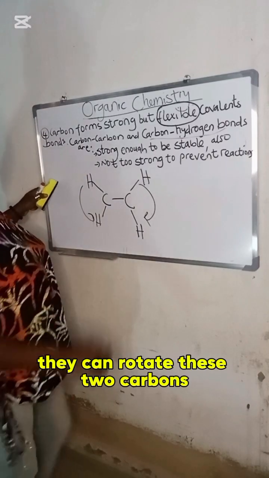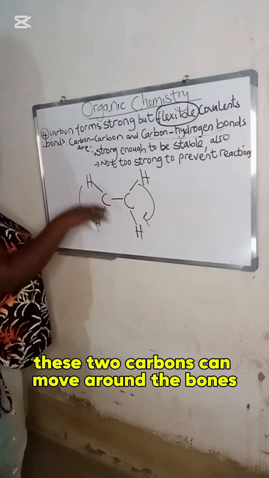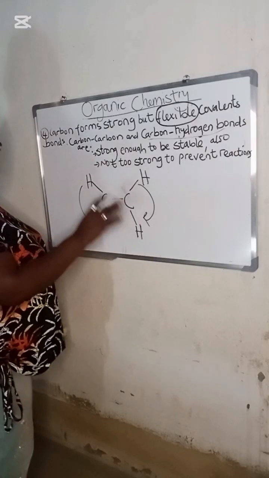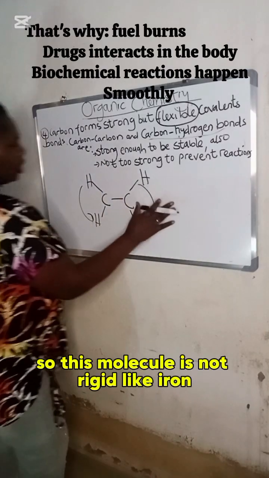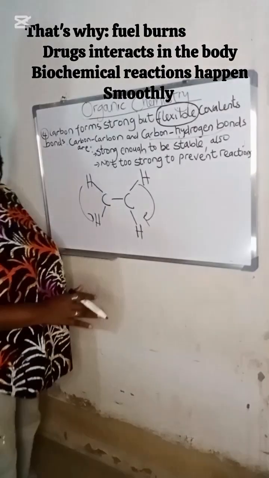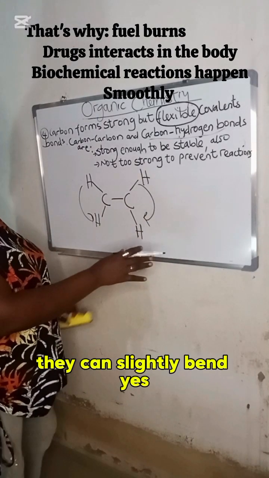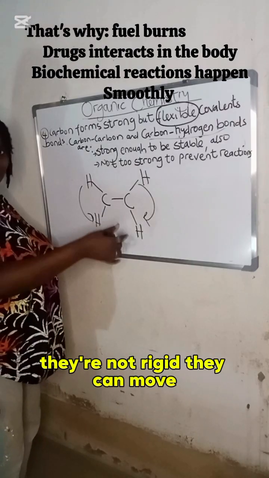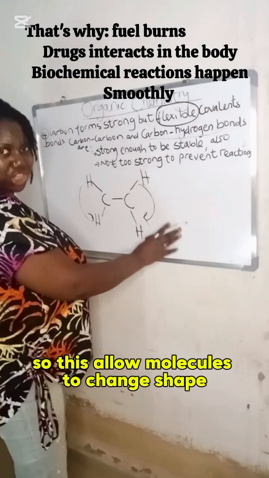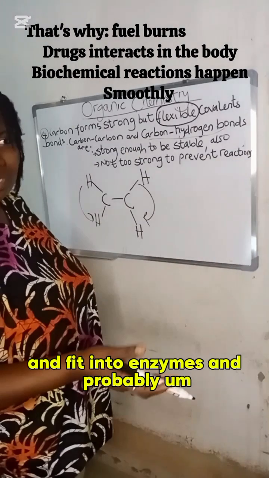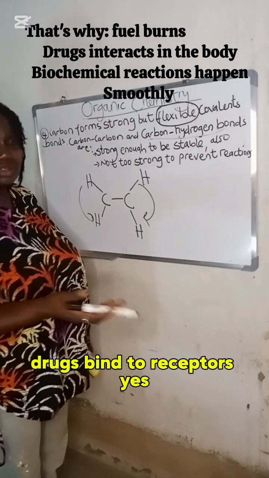These two carbons can move around the bonds. They are very flexible. So this molecule is not rigid like iron. They can rotate, they can slightly bend. Yes, they are not rigid. They can move. So this allows molecules to change shape and fit into enzymes and probably drugs bind to receptors.